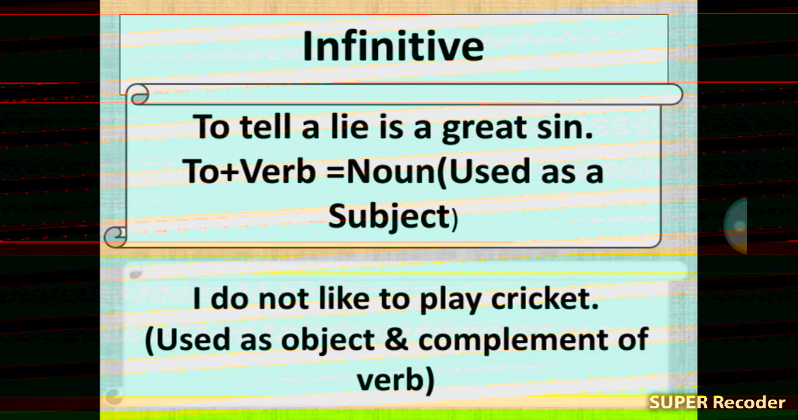Here we know that to plus verb is equal to noun. That means used as a subject. Infinitive used as a subject. Infinitive used as object and complement of verb.